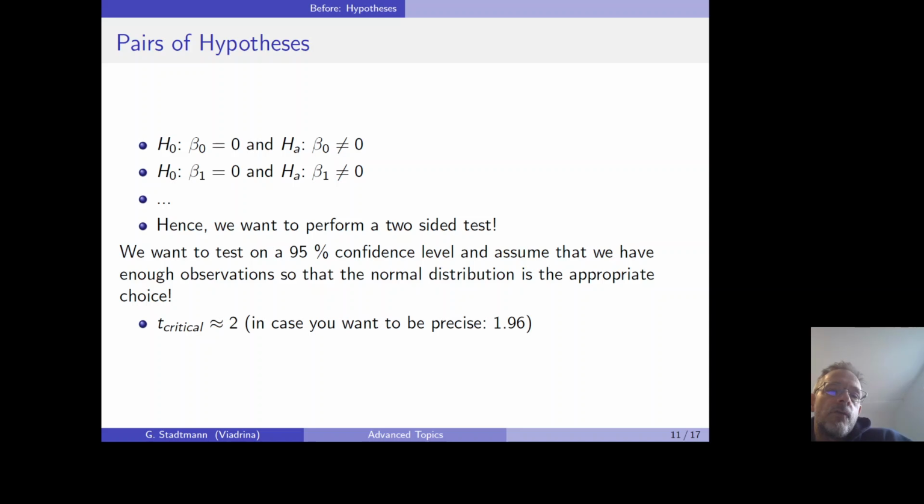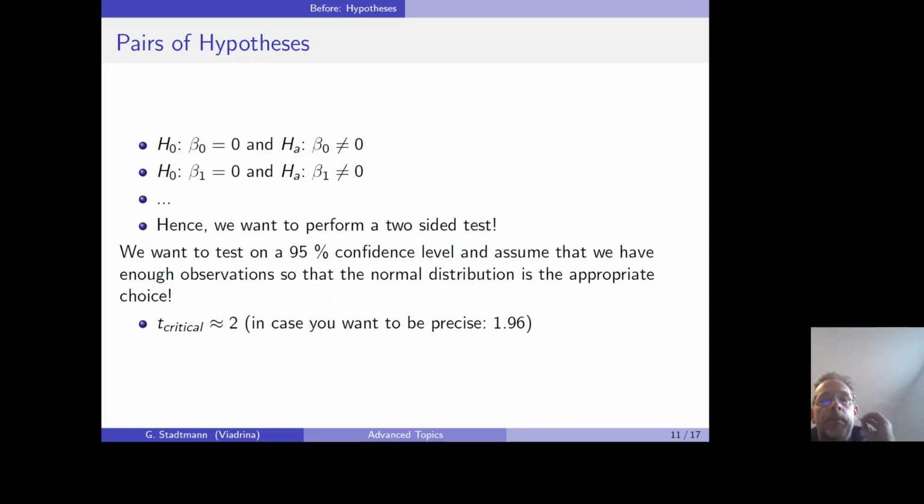So it's important to write down the hypotheses. The null hypothesis is always that the coefficient is equal to 0, and the alternative hypothesis is that the coefficient is unequal to 0. So we always want to perform a two-sided test. And in my course, we always test on a 95% confidence level and assume that we have enough observations so that the normal distribution is the appropriate choice.